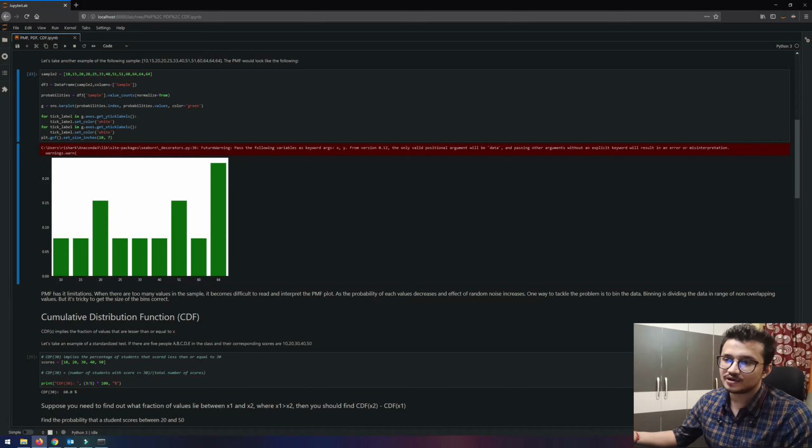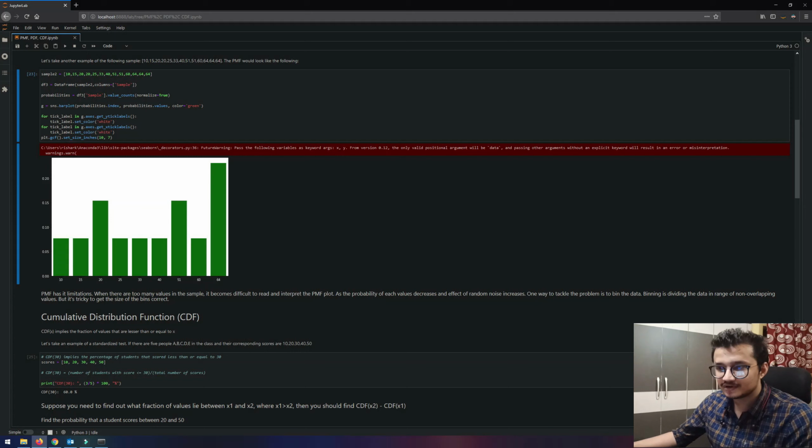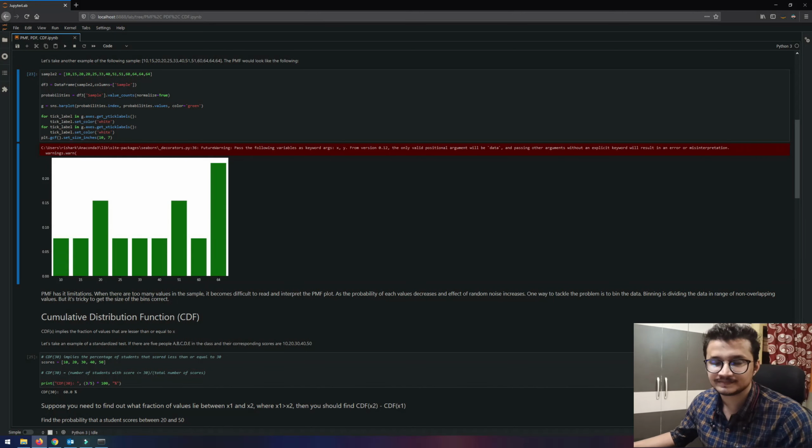So now the chance of seeing a 64 is quite a bit higher because we have more entries of it. Similarly, the chance of seeing, let's say, 10 or 15 is quite less because we have just one entry of it. In a similar way we plot this, and we can definitely see that the chance of seeing a 20 is 2 times the chance of seeing a 10, as an example, and the probability of seeing the number 64 is more than the probability of seeing the number 51, because 64 is occurring 3 times in our sample set. Okay, so that's what PMF is.